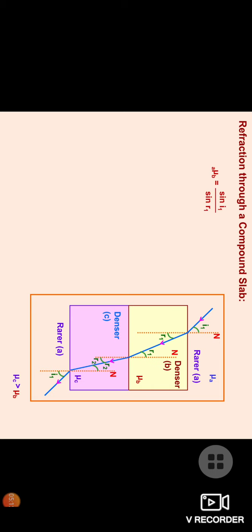Now we move to refraction through a compound slab. There is one compound slab which contains different mediums. The ray of light is passing from rarer to denser. It will bend towards the normal.